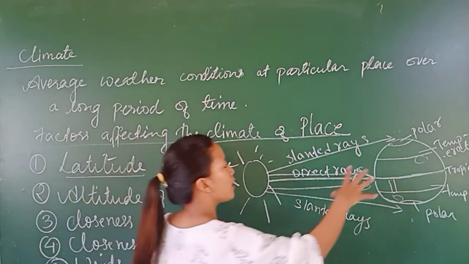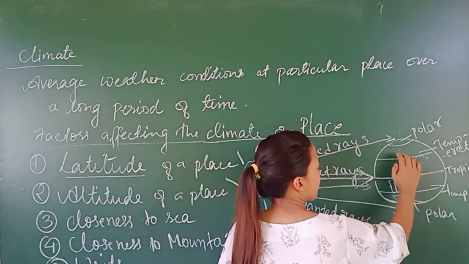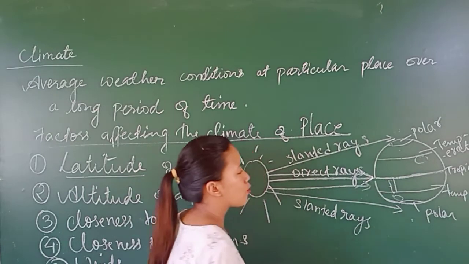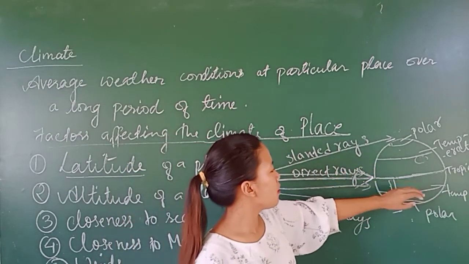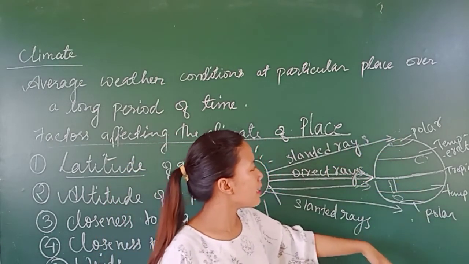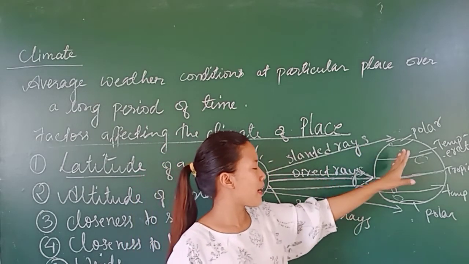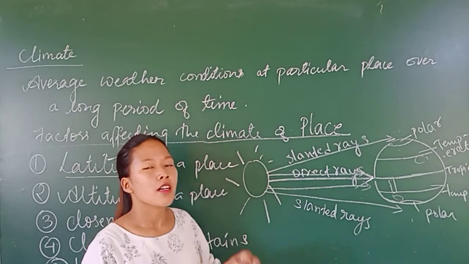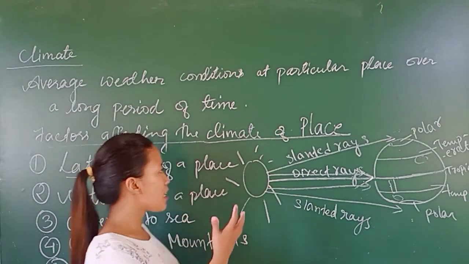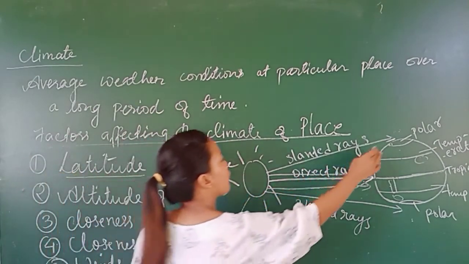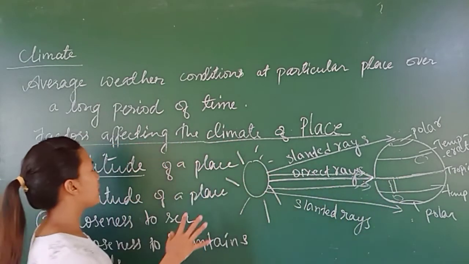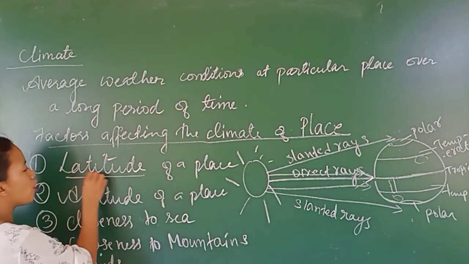As we go progressively away from the equator, in both directions, upside or downside, the intensity of sunlight received by these places decreases. So that is how the climate of these places is affected by the latitude of a place.